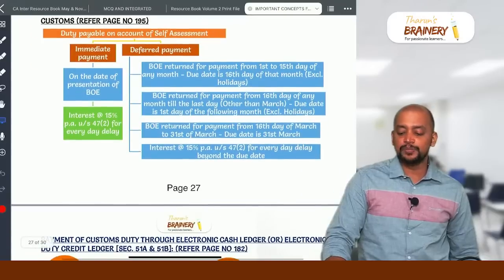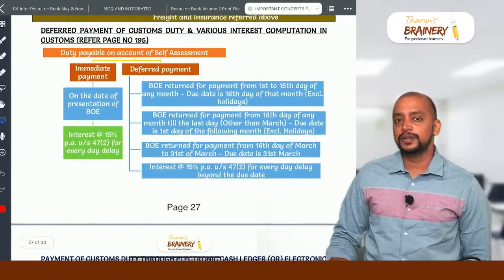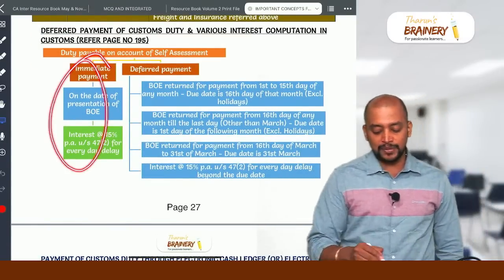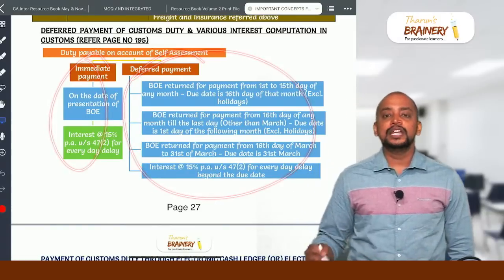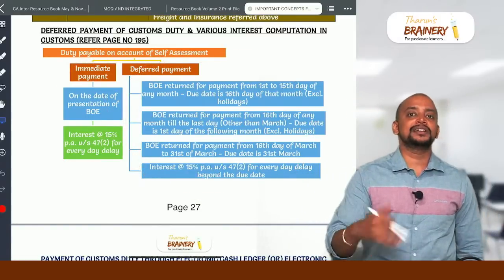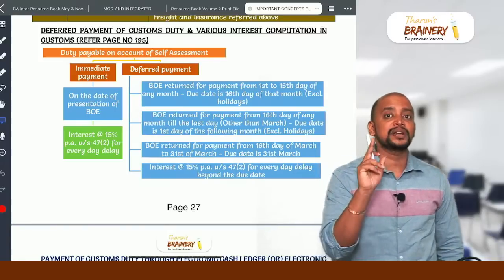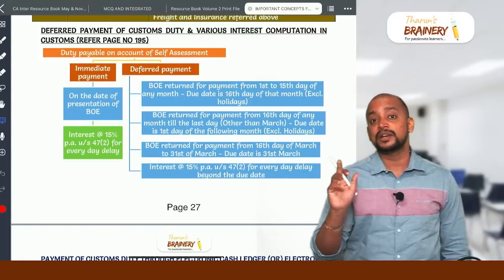And then deferred payment of customs duty. Whenever we are required to pay the customs duty, we have two options: immediate payment option and deferred payment option. Immediate payment option means whenever the bill of entry is approved, we need to pay immediately, otherwise interest is payable at the rate of 15%. Remember, in customs the rate of interest is 15% per annum.